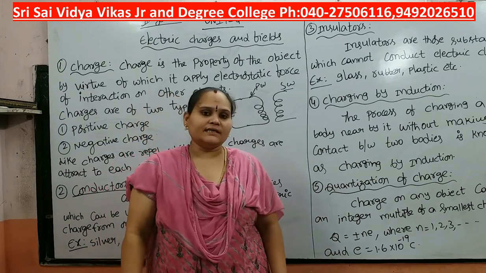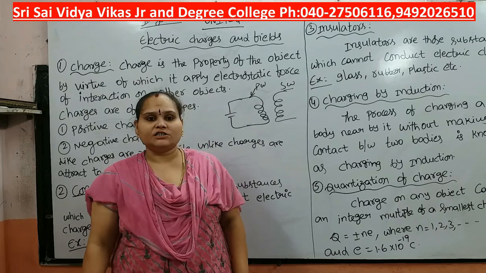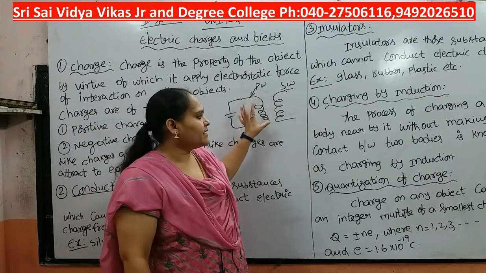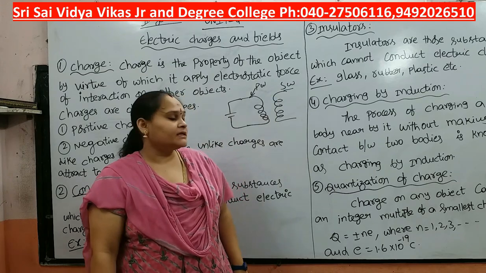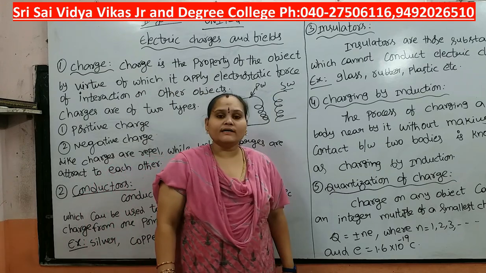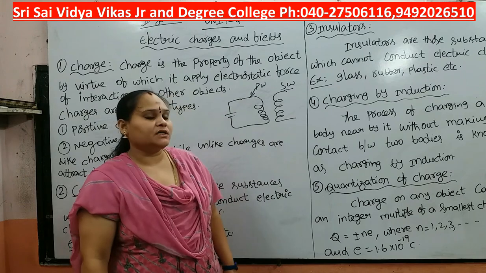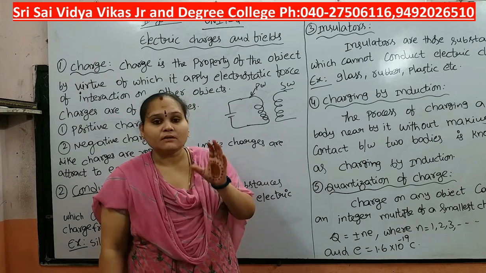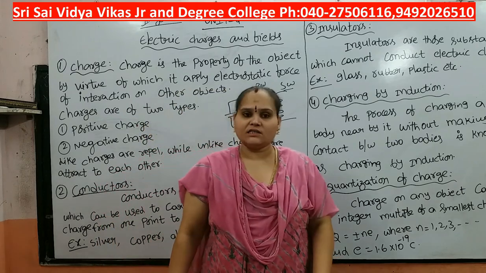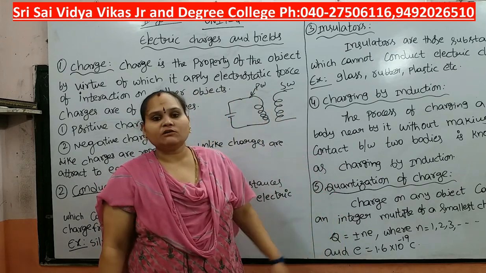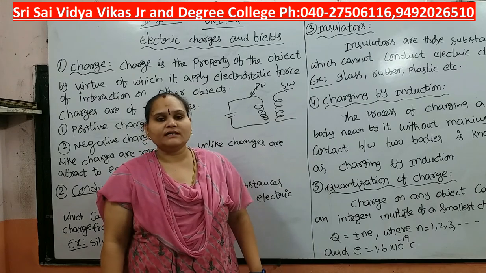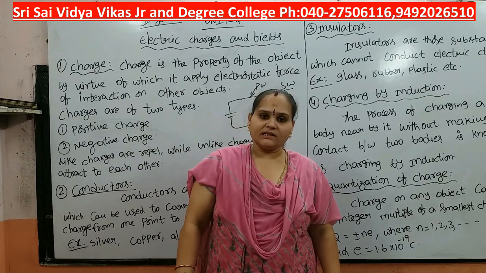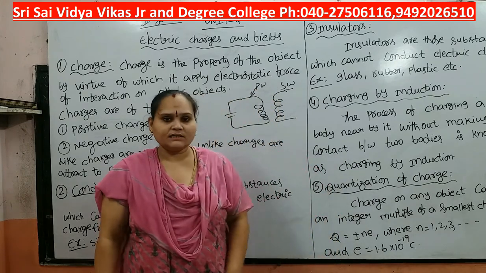And next one is charging by induction. The process of charging a neutral body by bringing a charged body near it, without making contact between the two bodies, is known as charging by induction. Next, quantization of charge. The charge being an integral multiple of some smallest charge is nothing but quantization of charge. That means Q equals plus or minus n e, where n equals 1, 2, 3 and so on, and e has the value 1.6 times 10 to the power of minus 19 coulomb. And next we will discuss the next topics.